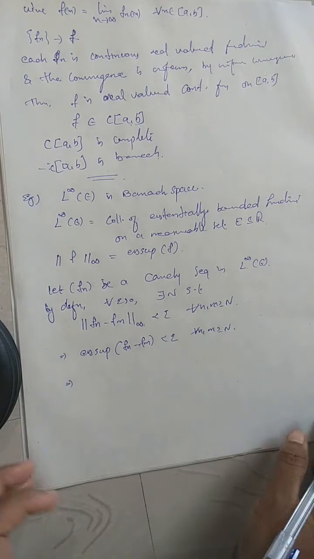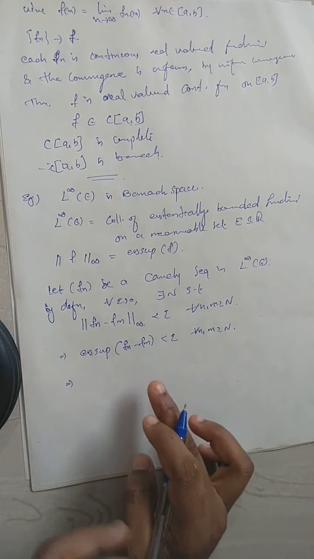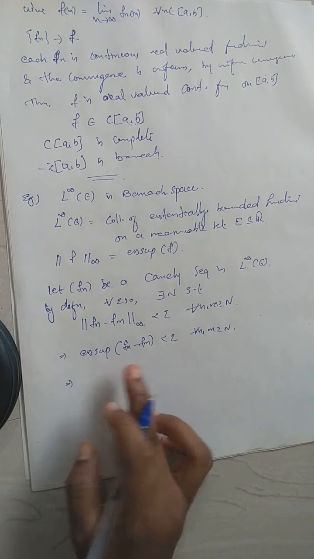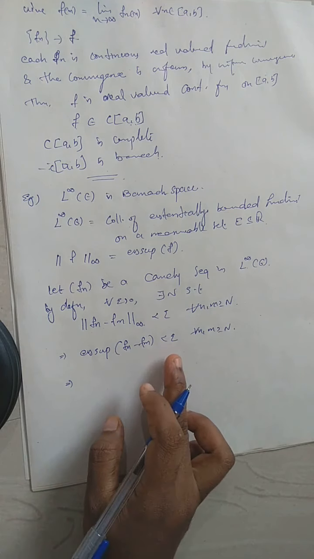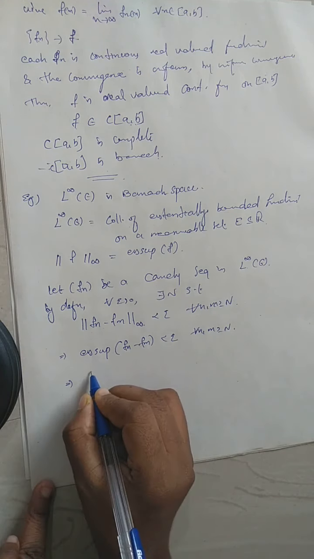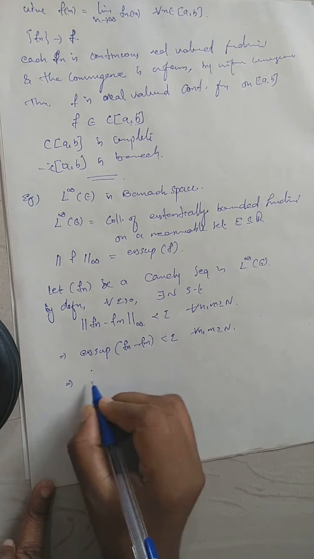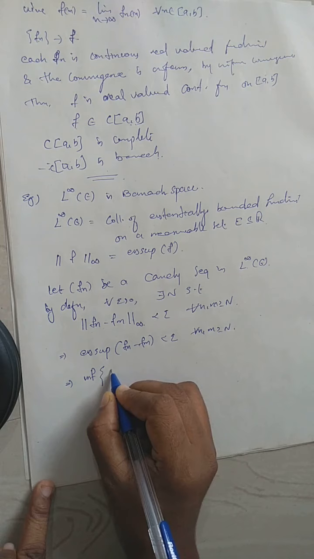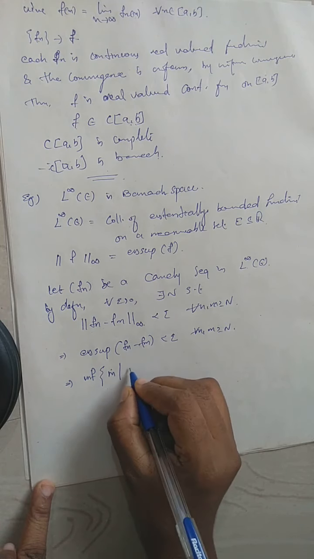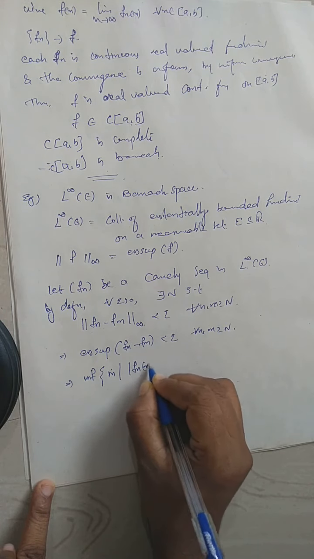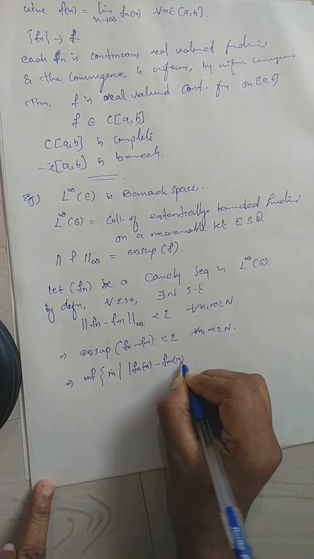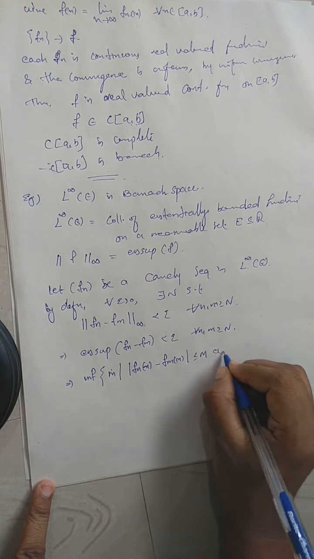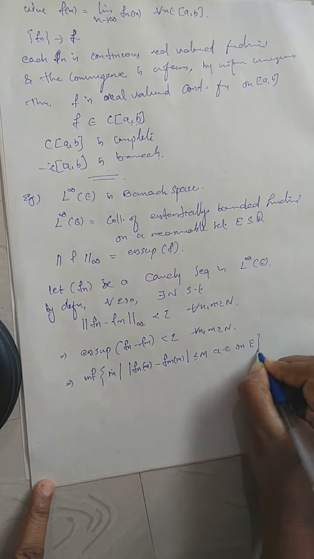Okay. So whenever the essential supremum is less than epsilon, what is the essential supremum? The essential supremum of Fn minus Fm being less than epsilon means that the infimum of the m such that modulus of Fn x minus Fm x is less than or equal to m almost everywhere on E is less than epsilon.